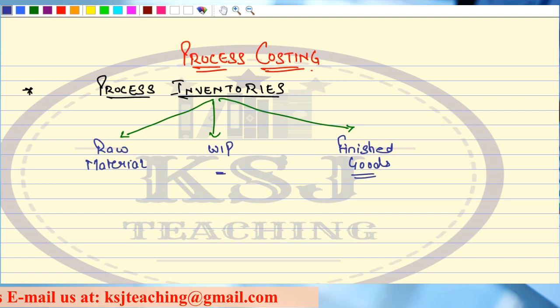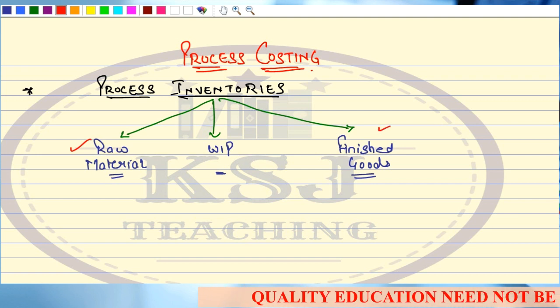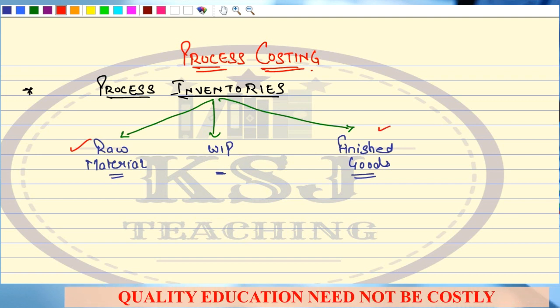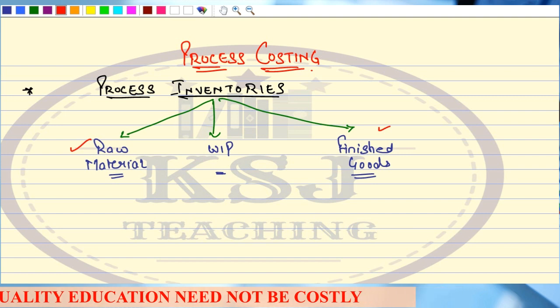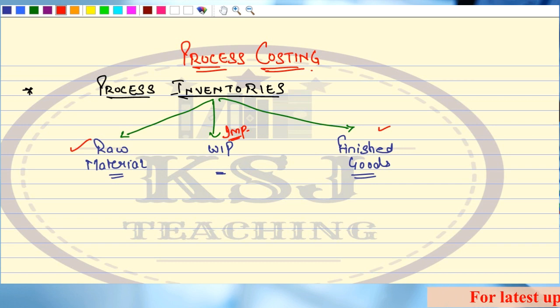So basically what we have to study is the treatment, how to treat the opening and closing of raw material. We have already discussed that in the last lecture. In this lecture, what we are going to discuss is the finished goods, that is, in process costing, how you are going to treat the finished goods. I told you that from the examination point of view, this WIP part is the most important, which we will be starting from the next lecture.